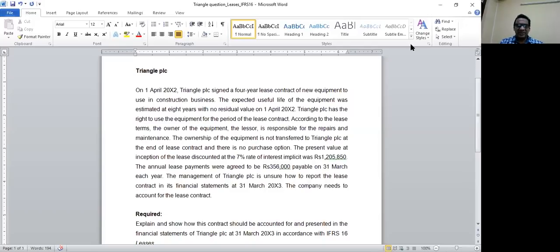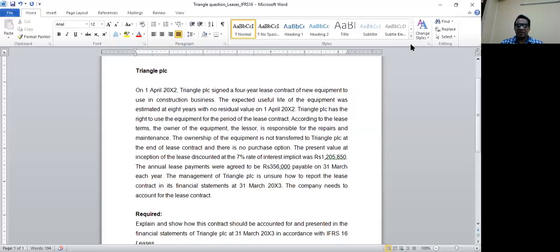Right, so the first thing you need to understand here, and the first thing you need to be clear about, is whether or not it is a lease. Now, what do you think? Is this a lease? The question says there's an identifiable asset, yes, and also the lessee can decide for which purposes he is going to use the asset. He can basically control the asset, and he will be getting the future economic benefits from the use of the asset. But the asset will be maintained by the lessor.